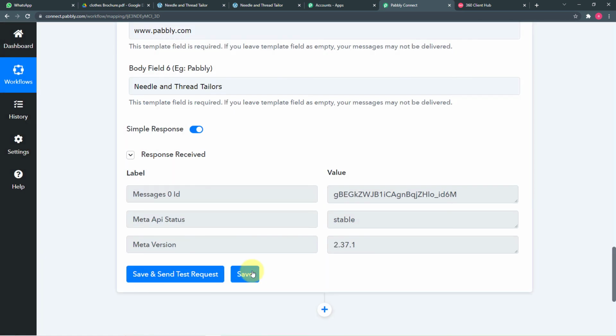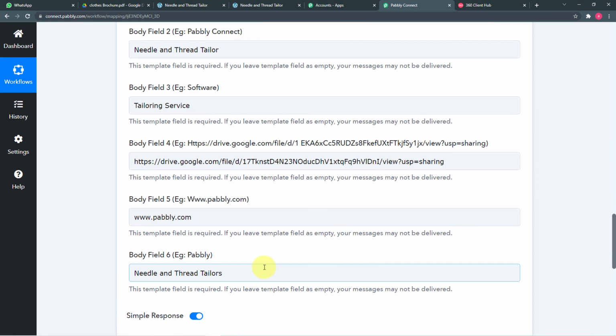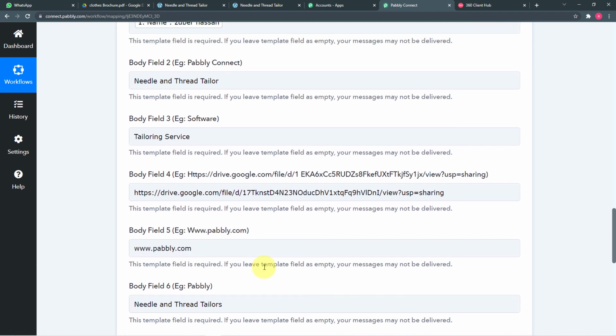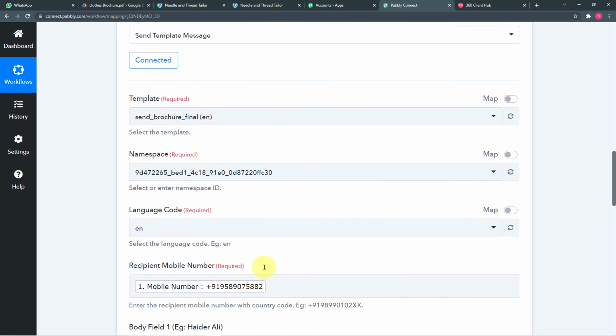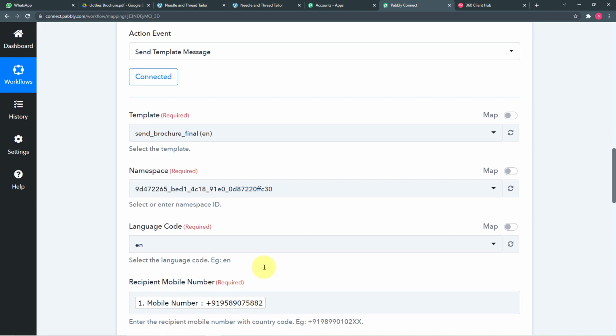Now let me tell you one more important thing, that you can make this workflow or automation run 100 times in a month with the help of Pabbly Connect's free account, because Pabbly Connect's free account provides you 100 free tasks for every new month. So if 100 tasks are sufficient for you, you can use Pabbly Connect for free forever. Also, we are going to paste the link of this same workflow in the description so that you can clone it in your own free Pabbly Connect account and start using it instantly.